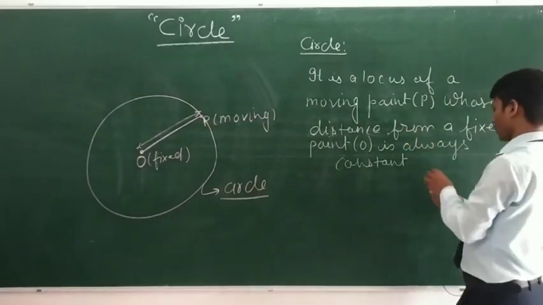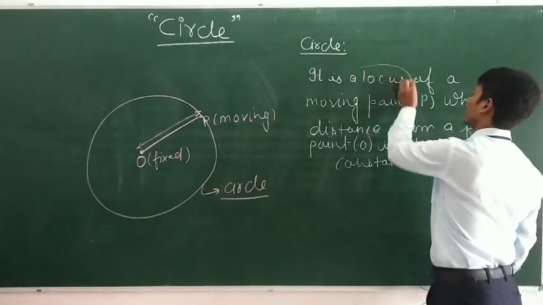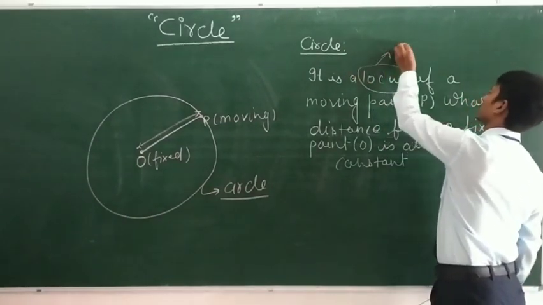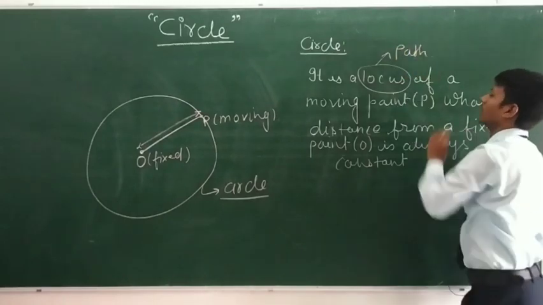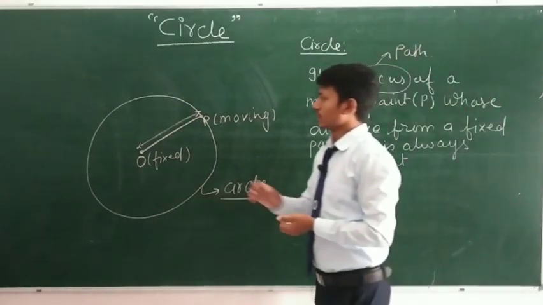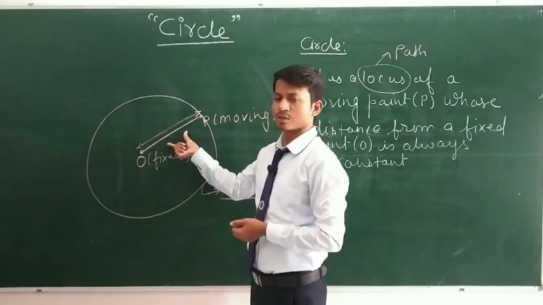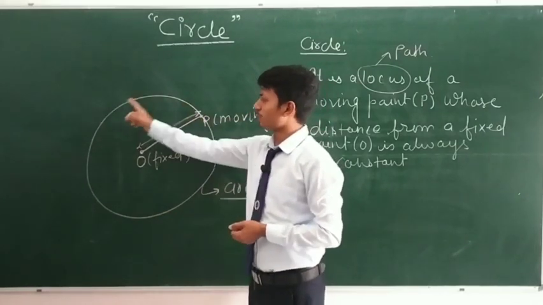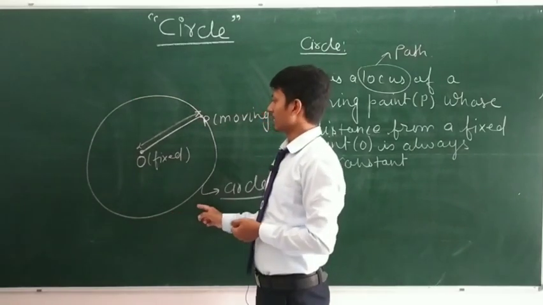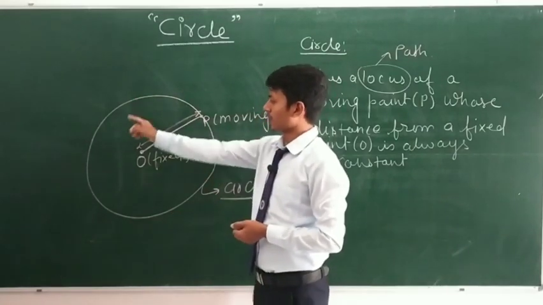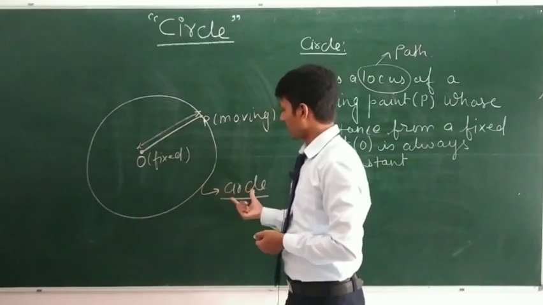So what is the meaning of locus? Locus means path. So when this moving point moves around this fixed point keeping this distance constant, it traces a path, and that path is called a circle.